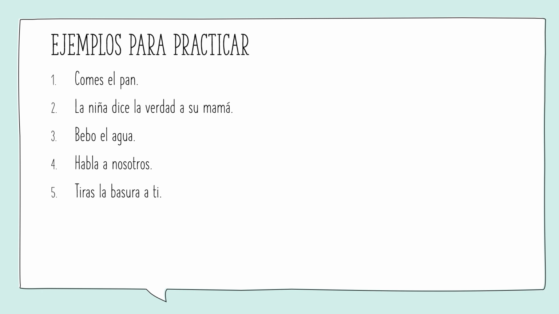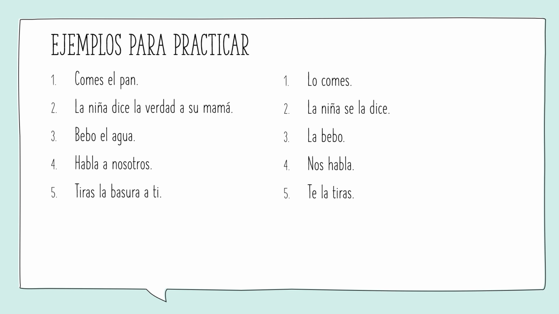So go ahead and pause the video, write them down, and then you can hit play so you can go through them with me. All right, so for some answers here, first I want to identify my verb. So I have comes, and then we can ask both questions. To whom? To whom do you eat? That doesn't make sense, right? So that kind of limits us to being just a direct object. And el pan is what you eat. So we're going to use a direct object.